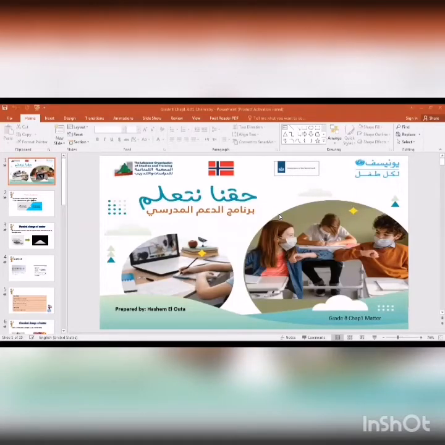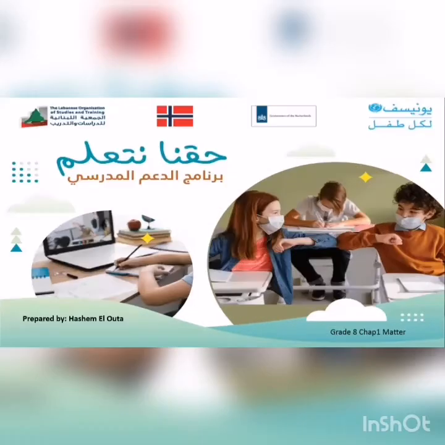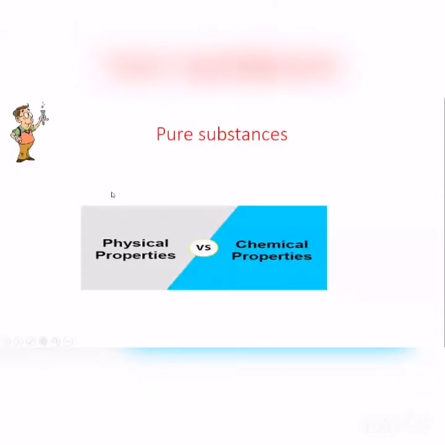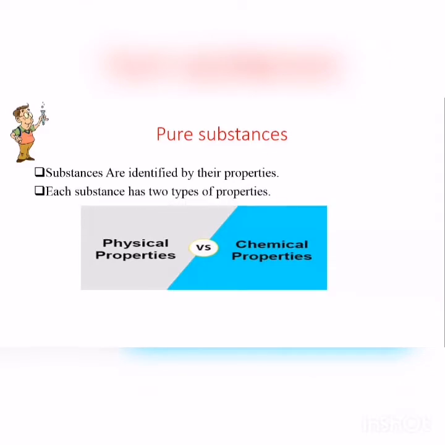Today we are going to study the properties of matter concerning its physical and chemical properties and the transformation of this substance or matter when it occurs, the pure substance. For example, the properties of this substance and the difference between physical and chemical properties. Substances are identified by their properties. Each substance has two types of properties.